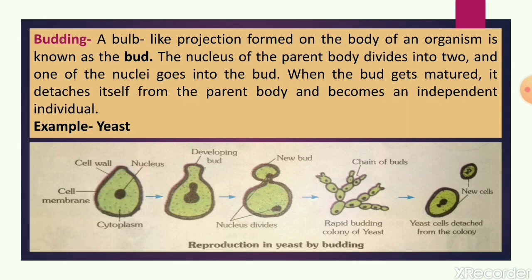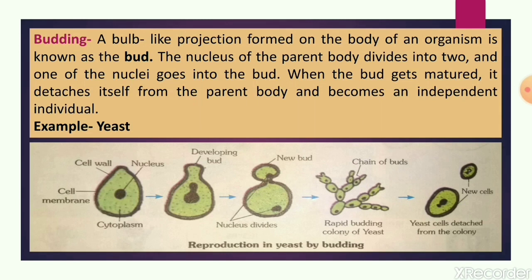First of all, in the yeast cell a small rounded bulb-like projection comes out, called the bud, which starts to develop on one side of the body, and very soon it enlarges in size. Then the nucleus of the cell also divides into two parts.